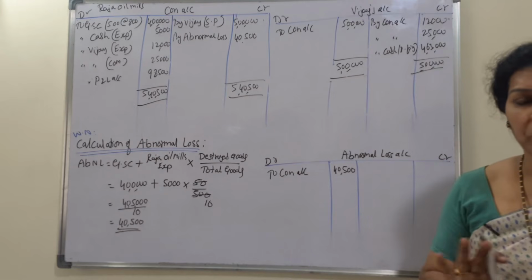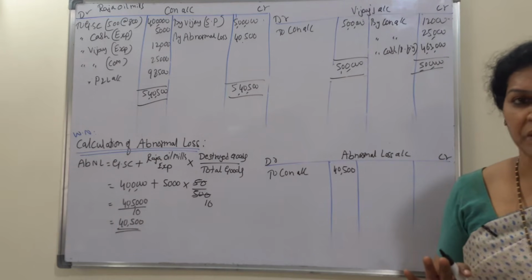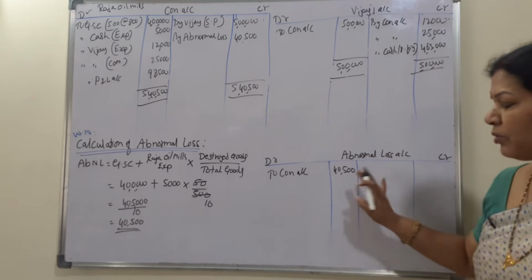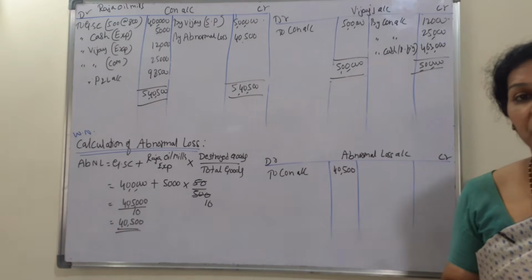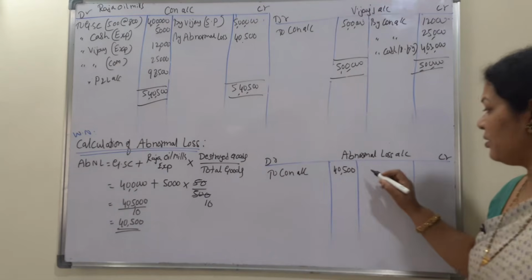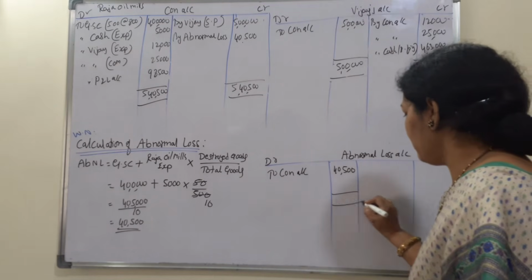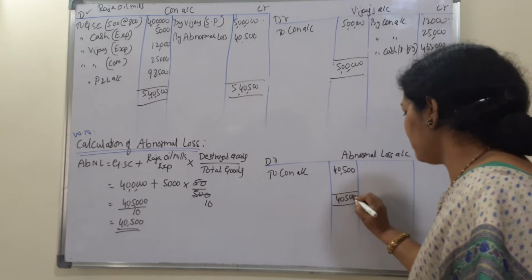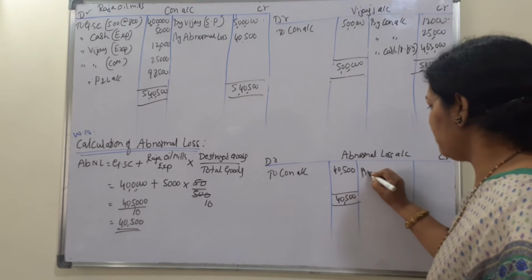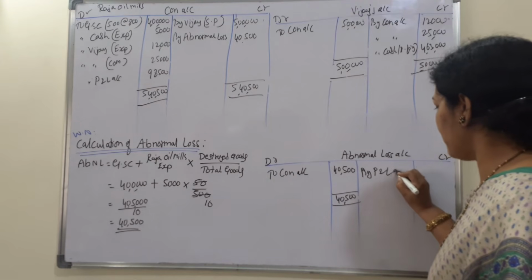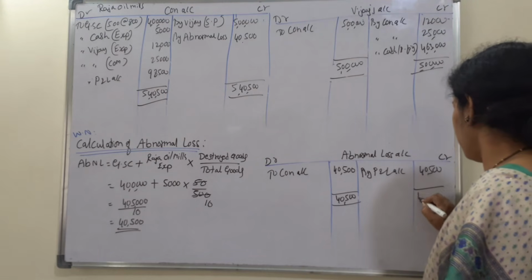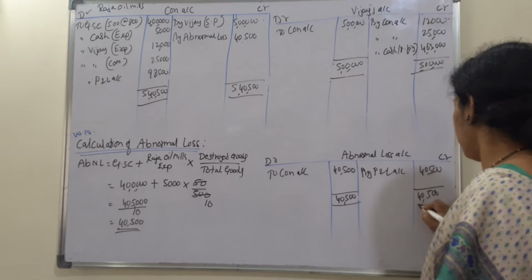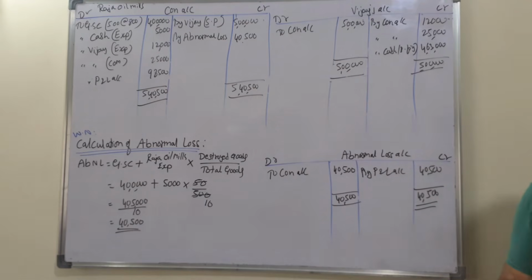In this problem, there is no claim, no insurance, so the entire 40,500 is a loss. The loss will be transferred to the P&L account. So we close the account: by P&L account 40,500. That's all. This is the problem.